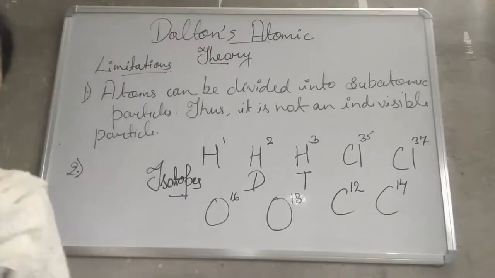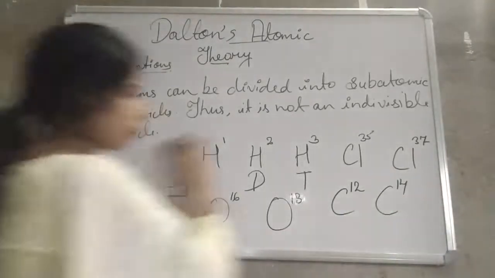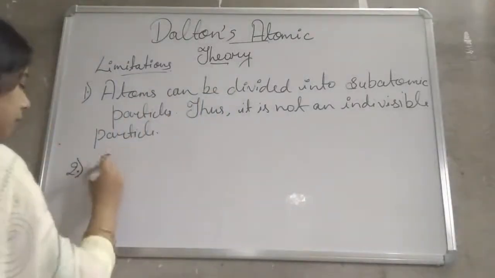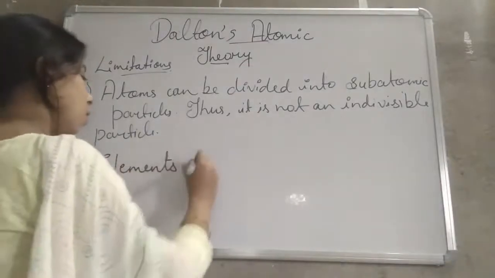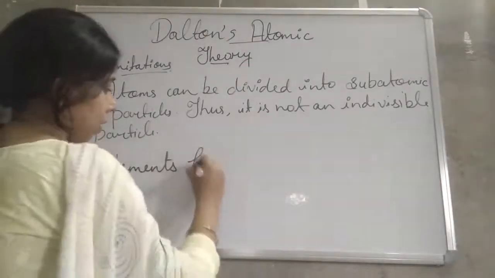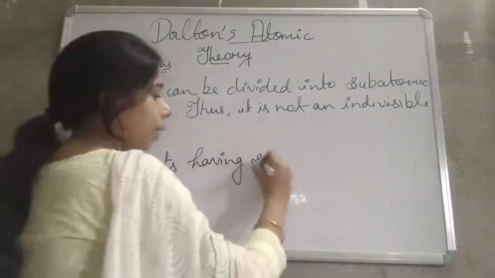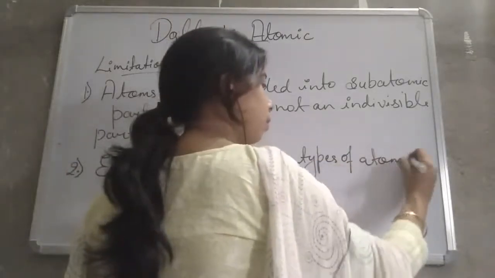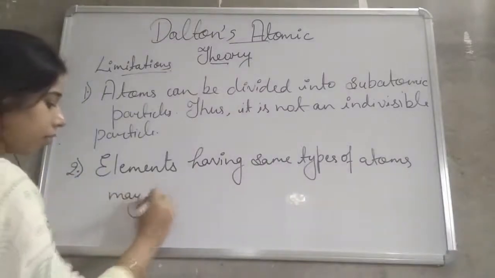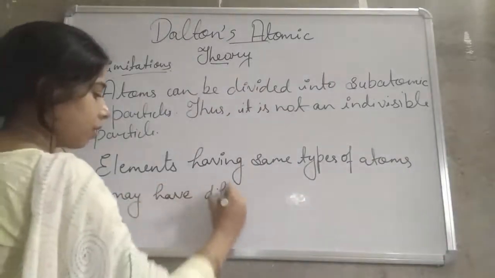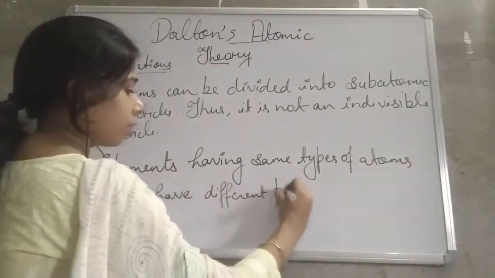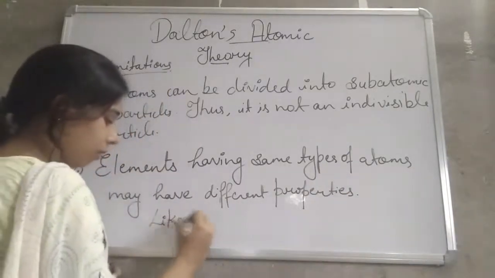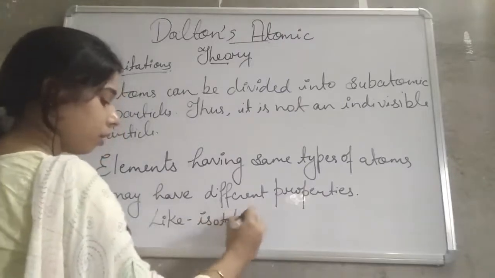Now let me write it: the second limitation is elements having the same type of atoms may have different properties, like isotopes.